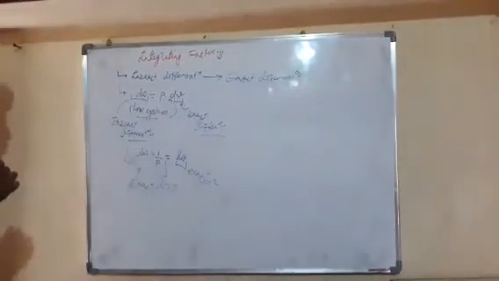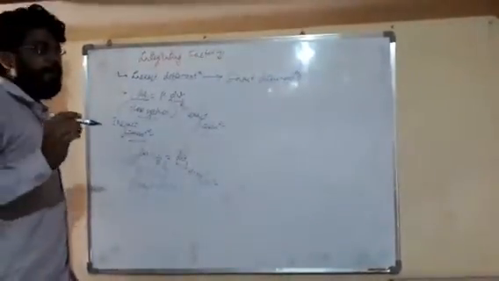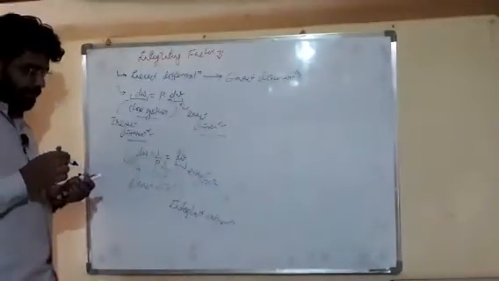Our inexact differentiation gets converted into exact differentiation by multiplication with 1 upon P, and this 1 upon P is called the integrating factor. In this way, the integrating factor converts inexact differentiation into exact differentiation.